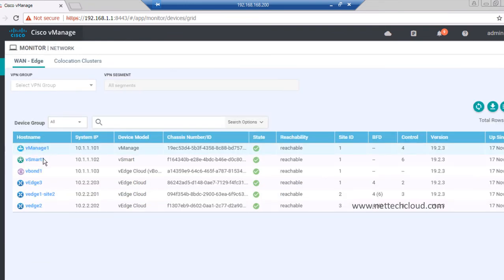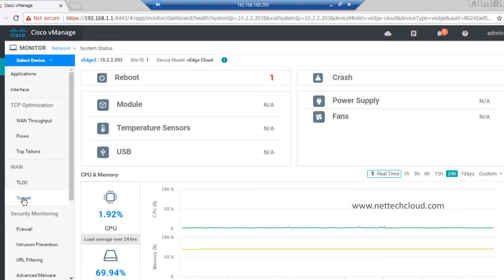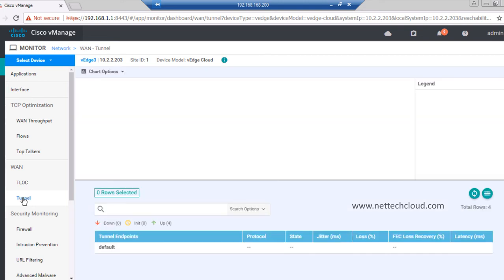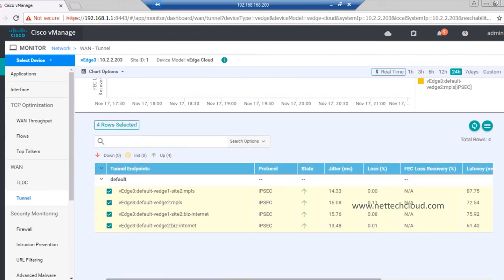So if I select any device from here, let's say VS3, and if I want to check the tunnels, like number of tunnels and status of tunnels, because by default BFD is enabled and BFD runs. So from here, we can find out that all tunnels are up: IPsec tunnel with VS1 over MPLS, and VS2 over MPLS, VS1 over internet, VS2 over internet. There are 4 IPsec tunnels, right?